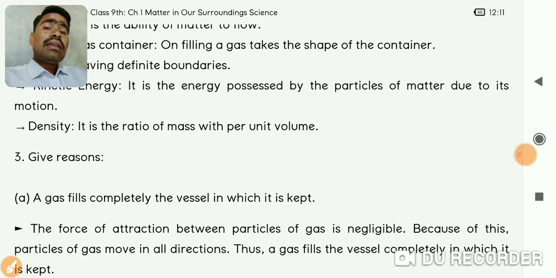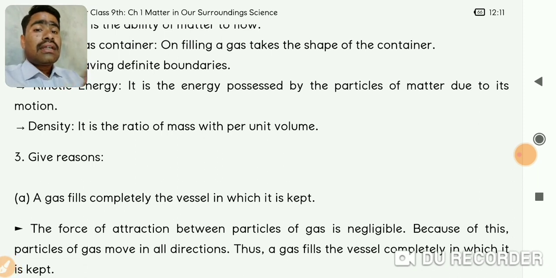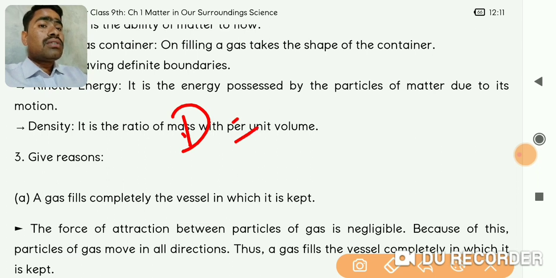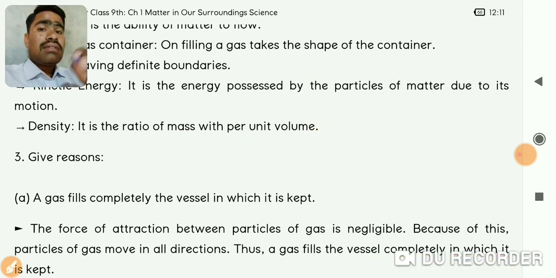Okay, and the last property, density, is the ratio of mass per unit volume. I have told you already the formula, that density is equal to mass upon volume. So this is called density.